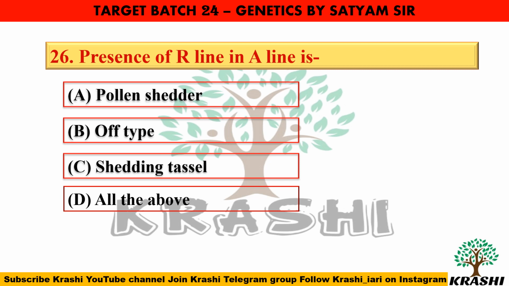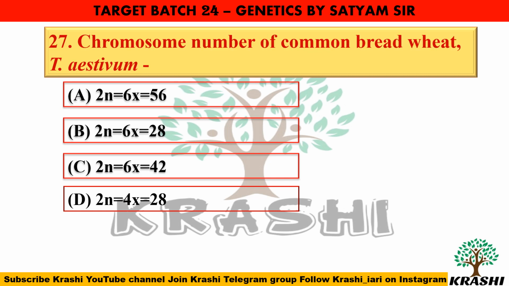Question number 26. Presence of R line in A line is called pollen shedder. Question number 27. Chromosome number of common bread wheat Triticum aestivum is? So the correct answer is option C, that is 2n equals 6x, which is equal to 42. A hexaploid Triticum aestivum has 42 chromosomes.